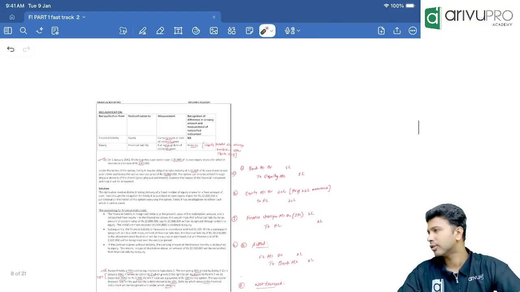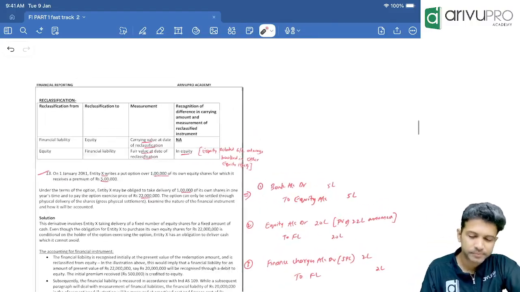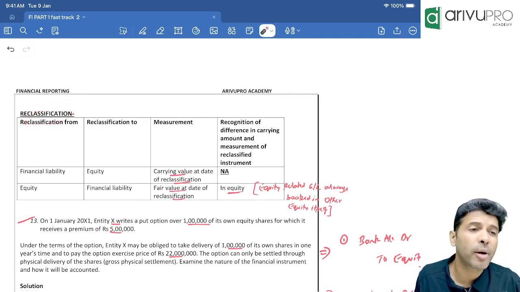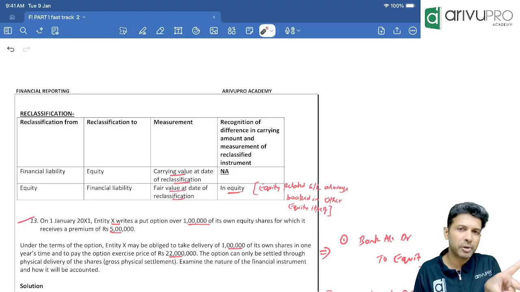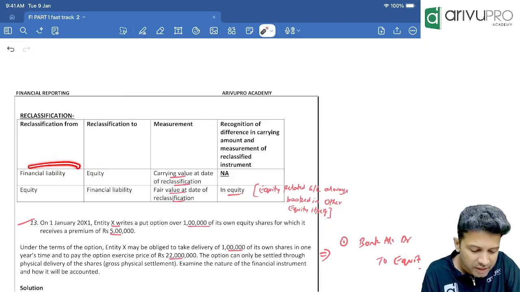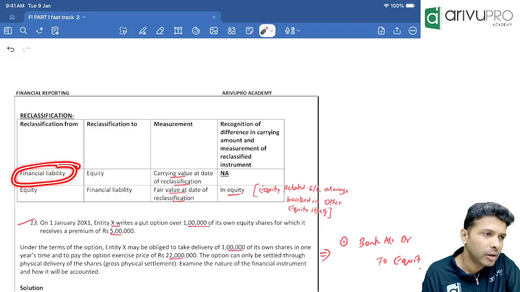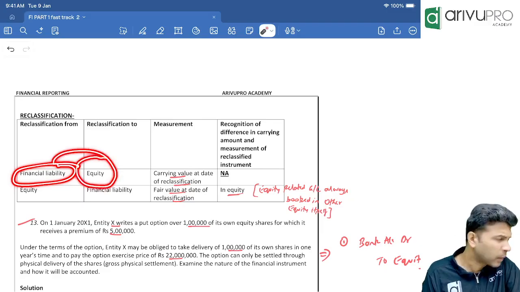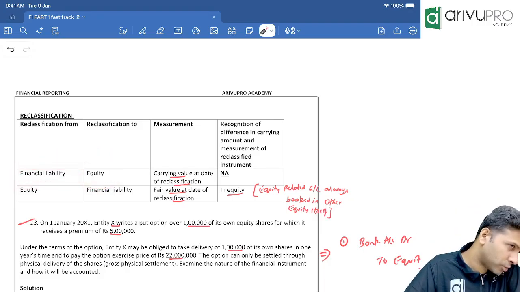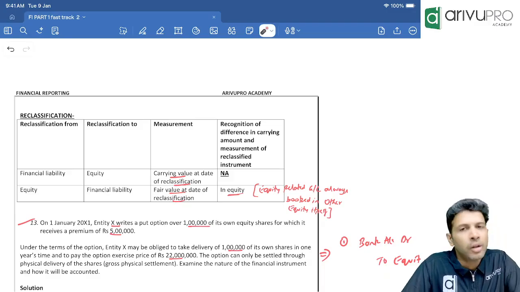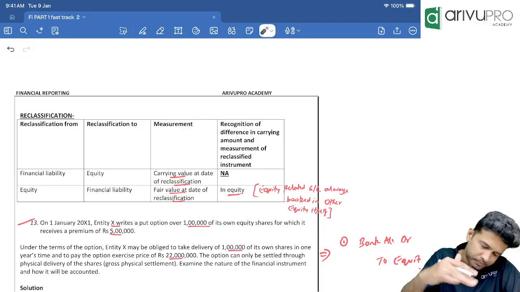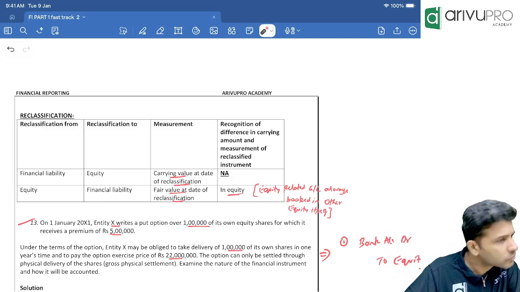Okay, now listen to this. If you're comfortable with that, now there's a small concept called reclassification. Reclassification between FL and equity. Meaning, let's say initially the classification was financial liability. Then the classification changed to equity. Possible, right? Earlier, a variable number of equity shares was to be issued. Earlier, we had a contract through which the company had to issue its own equity shares. Fixed number or variable? Variable number.